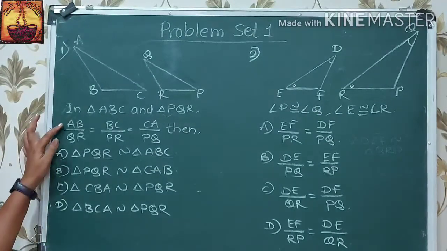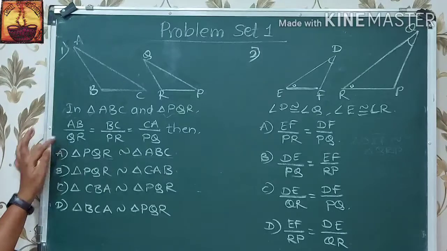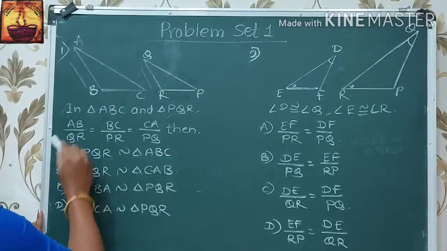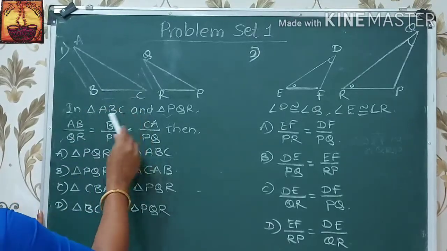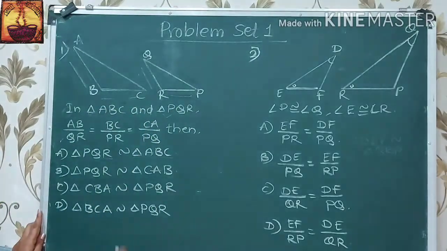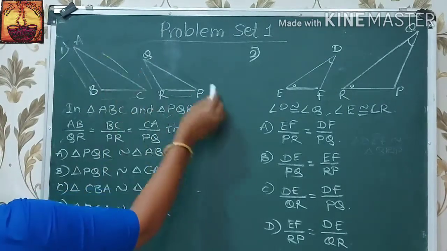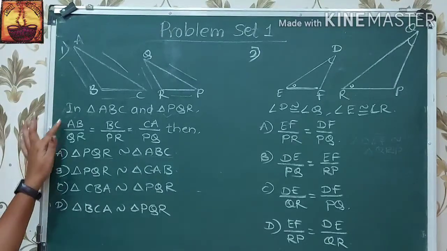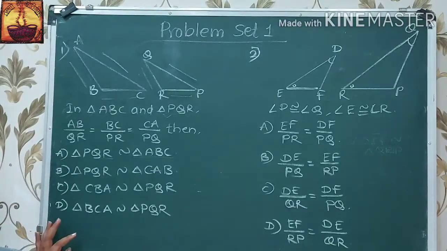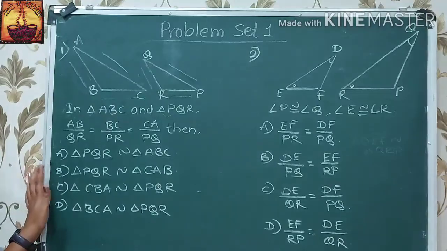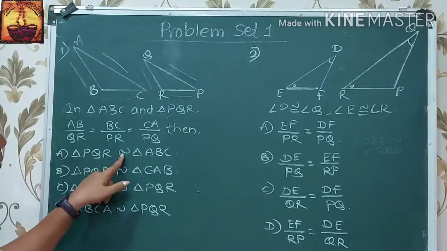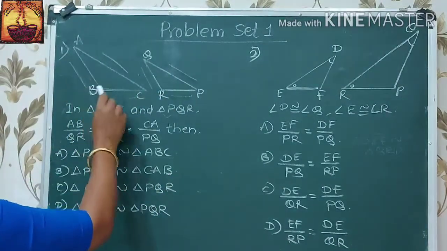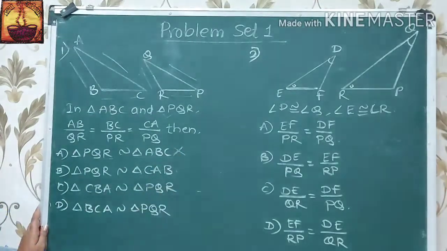For finding that, first we observe this AB upon QR. Here side AB upon side QR is equal to BC upon PR and the side CA upon PQ. It means that these two triangles are similar triangles. And which one is the 1:1 correspondence? Triangle PQR is similar to triangle ABC. No, it is not a 1:1 correspondence.